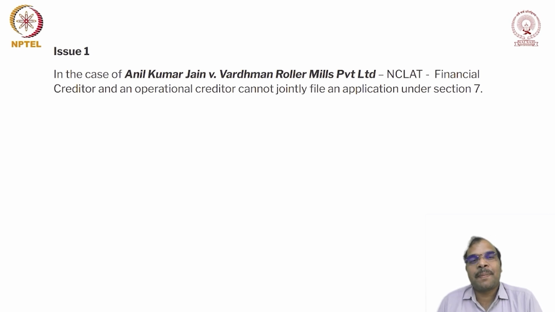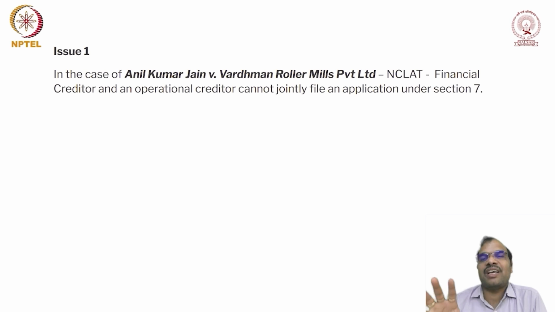So when they use the words joint application, it means a joint application by financial creditors, not by all categories of creditors. Only financial creditors can come together; financial and operational creditors cannot file jointly. That is not possible.